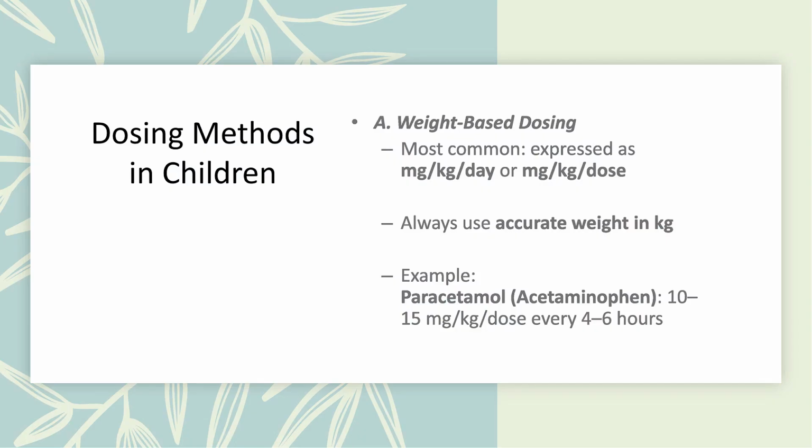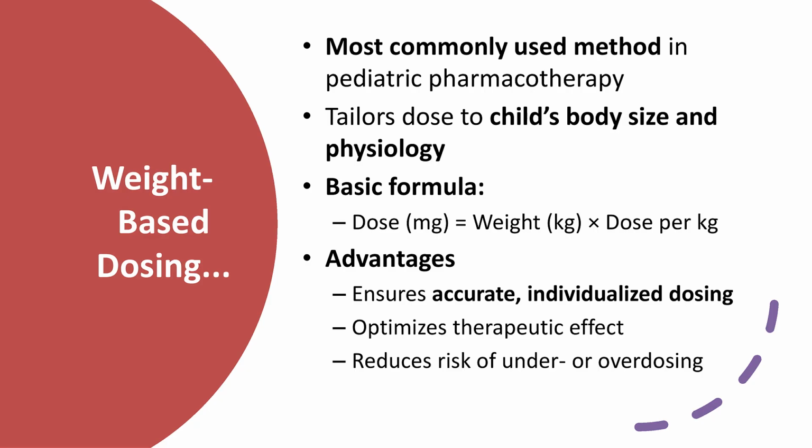Weight-based dosing. Weight-based dosing is the most common approach in pediatric pharmacotherapy, as it allows drug doses to be tailored to a child's body size and physiological capacity. Most pediatric medications are calculated in milligrams per kilogram of body weight, using the straightforward formula: dose in milligrams equals the child's weight in kilograms multiplied by the recommended dose per kilogram. This method ensures that each child receives an appropriate amount of medication relative to their size, optimizing therapeutic effects while minimizing the risk of under- or overdosing.